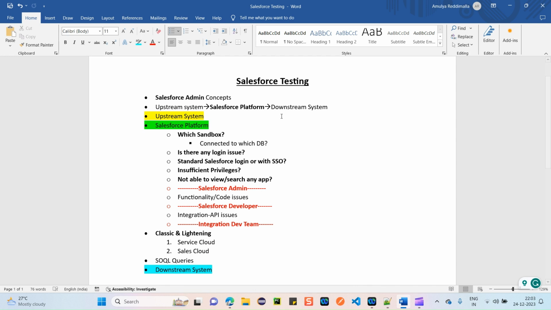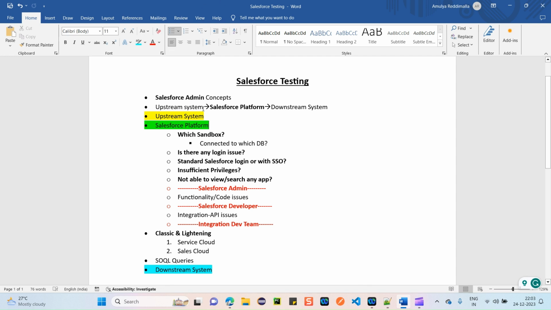Salesforce testing means we are not simply going to log into Salesforce and test on the Salesforce platform, on the Salesforce UI. This is very important to understand, because there are a lot of misconceptions out there that even I have heard from a lot of other people, that Salesforce testing is easy. Salesforce testing is simply UI testing like any other application. Yeah, that is just a part of Salesforce testing.